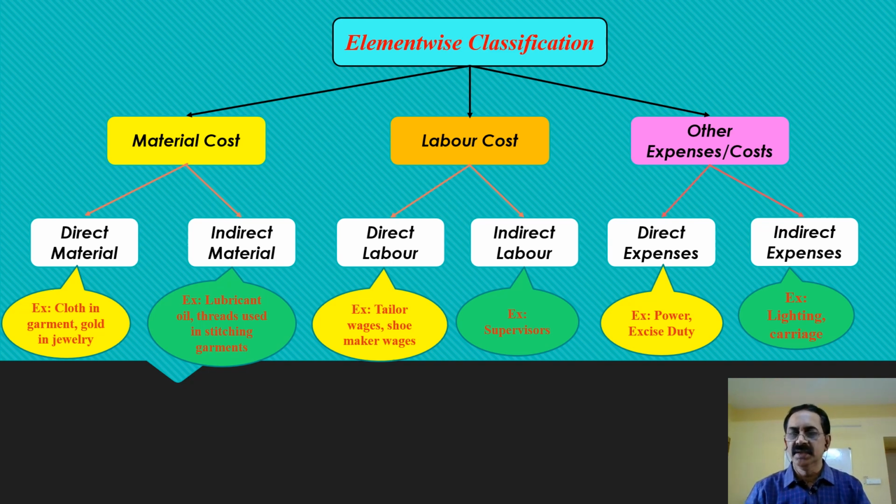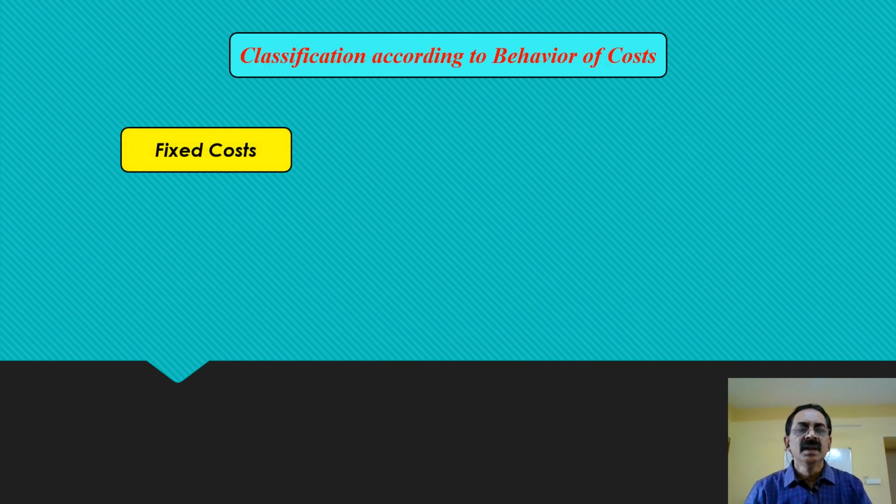Let us move on to the next classification. This classification is on the basis of behavior of the cost. The first classification on the basis of behavior is fixed costs. Fixed costs are those costs which remain fixed irrespective of the units of output or service rendered. Fixed costs are normally time bound, and they remain fixed whether a particular activity takes place or not, irrespective of the volume of activity.